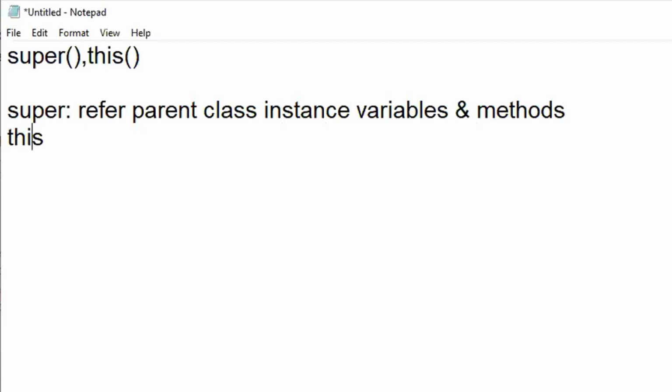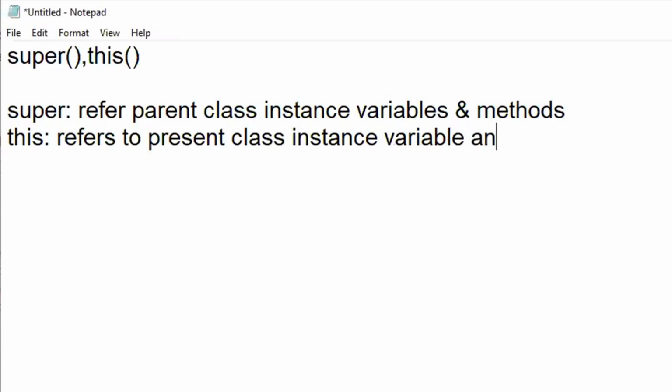Now if I am talking about anything with respect to the present class, that is the child class, or whichever is the current class, then I'll be using the this keyword, right? So this keyword refers to the present class instance variables and methods. This keyword will talk about the present class instance variables and the methods.